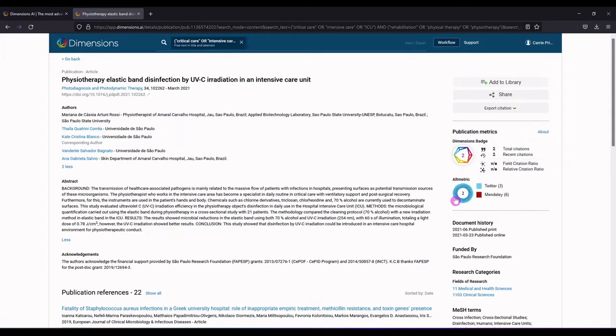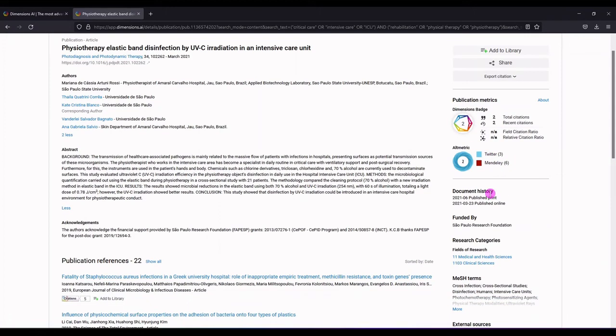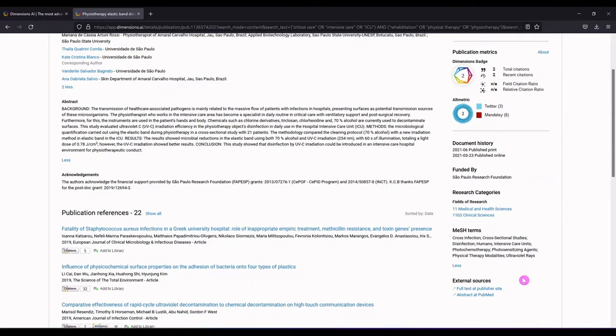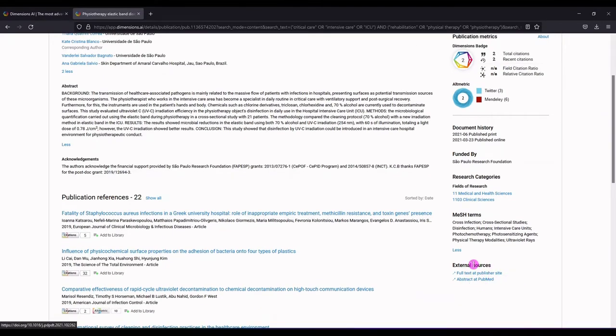We have an Altmetric attention score. The Altmetric attention score is an indicator of the amount of online attention that this article has received. So this article has been tweeted 3 times, added to Mendeley 6 times. We have a document history, who it's been funded by, fields of research, MeSH terms. So if you remember any of my videos on PubMed, these are medical subject headings that help us find literature, so these might be useful to you if you're building a search. And then ways to access this article outside of Dimensions.